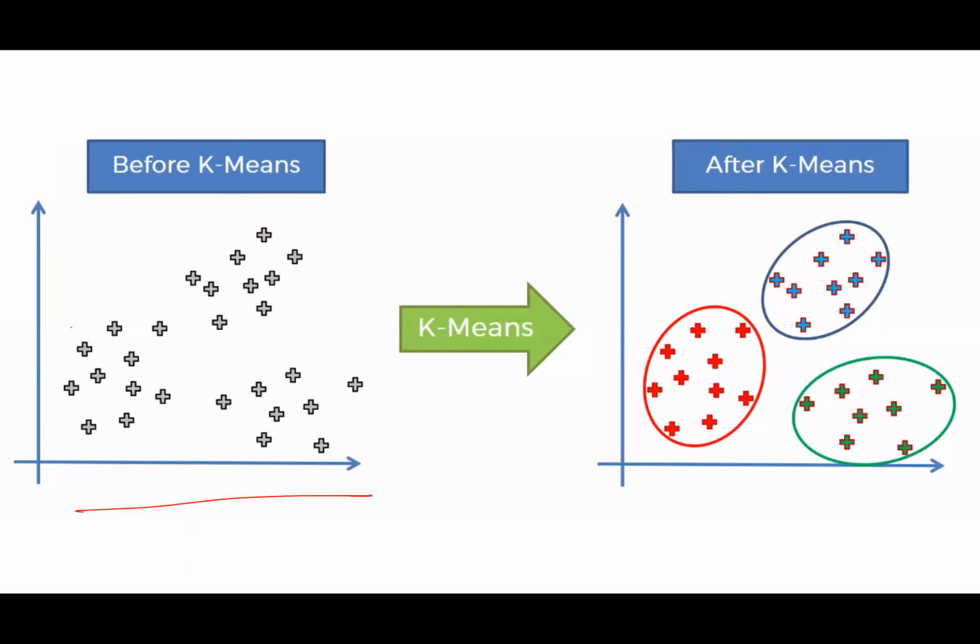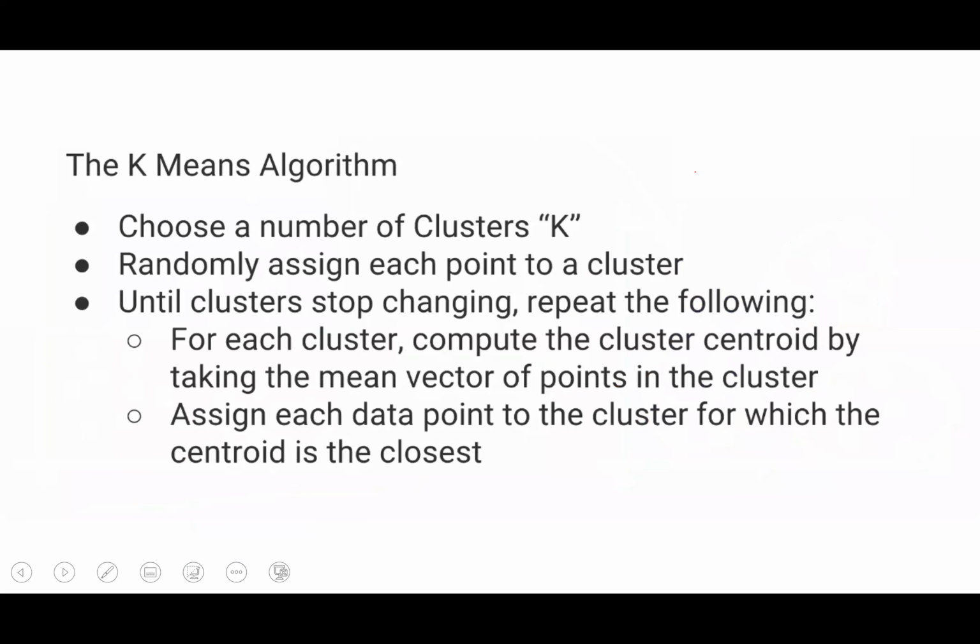Next, this is the situation before k-means. This is how my data looks, right? There can be multiple groups in this data, but when I apply k-means, I have clear-cut clusters or groups of data defined, right? This is my end goal. This is my starting position. This is the result I want to have, right? So now what is the k-means algorithm? Let's break it down into some steps that we can follow to achieve the desired output.